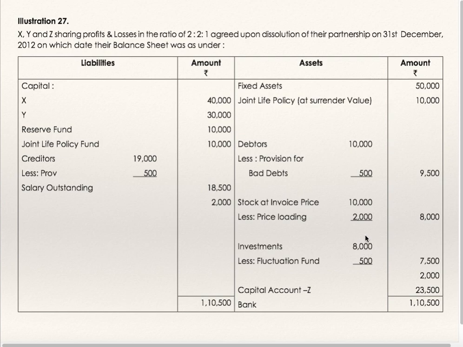Investments realization account debit 8,000. Fluctuation fund realization account credit 500. Capital account of Z 2,000. Z's capital account to balance brought down 2,000. Bank 23,500. Bank account to balance brought down 23,500. This is how all assets and liabilities are to be transferred to realization account.